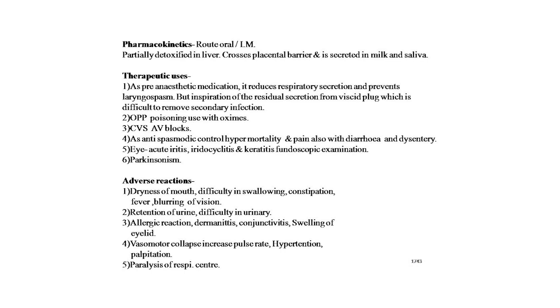Second therapeutic use is OPP poisoning, used with oximes. Third is CVS AV blocks, and as an antispasmodic to control hypermotility and pain, also with diarrhea and dysentery. Therapeutic use in the eye: acute iritis, iridocyclitis and keratitis; it is also used for fundoscopic examination. And next therapeutic use is in Parkinsonism.